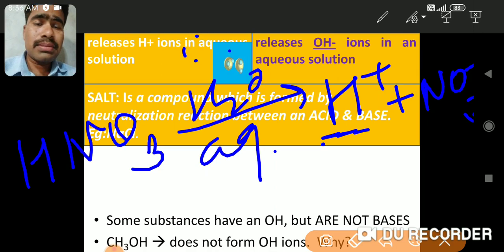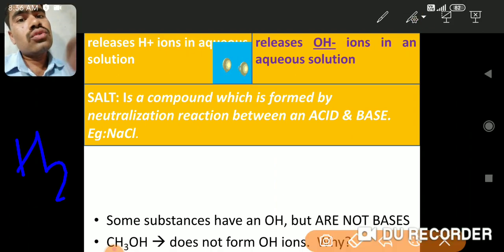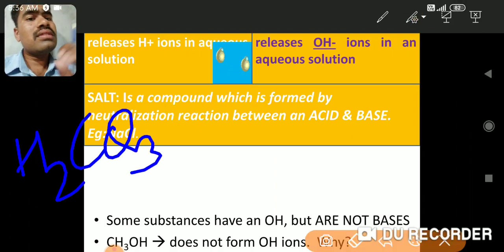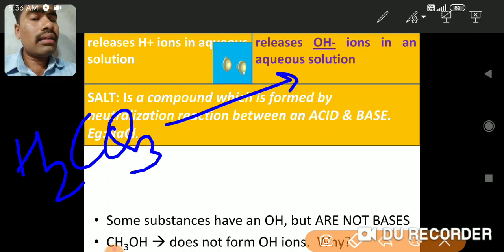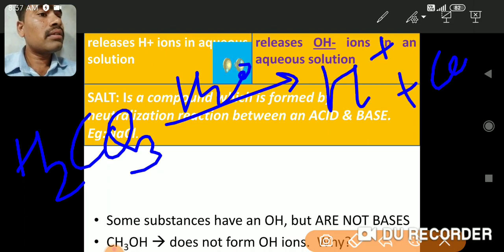If it forms H plus ions, that means it is an acid. Now one more example we can take here, H2CO3. This is carbonic acid. Again, if you take an aqueous solution of this, it will also form H plus and CO3 minus ions.